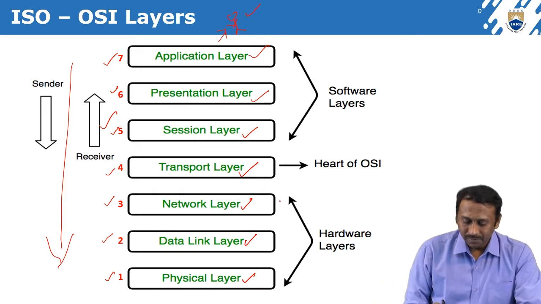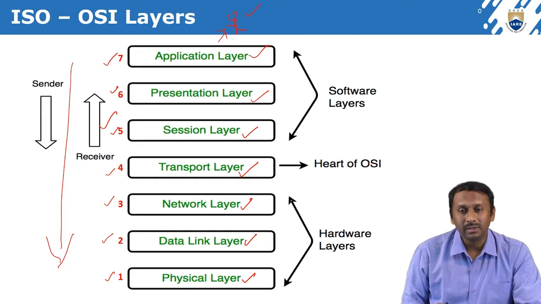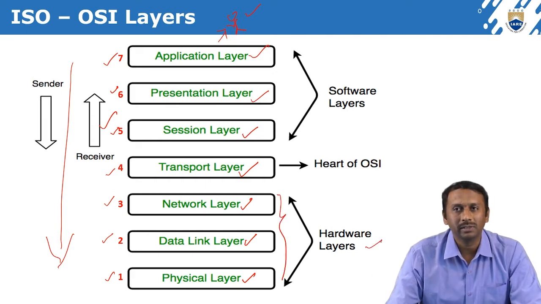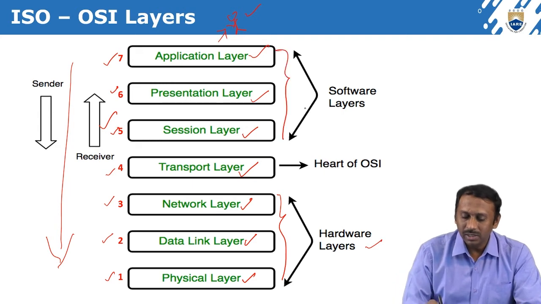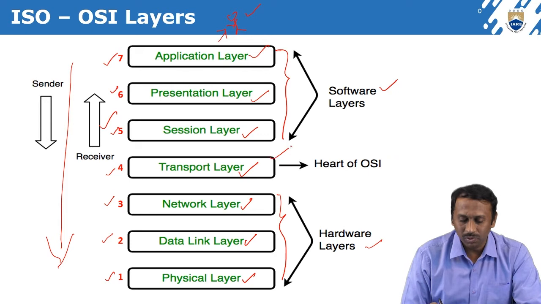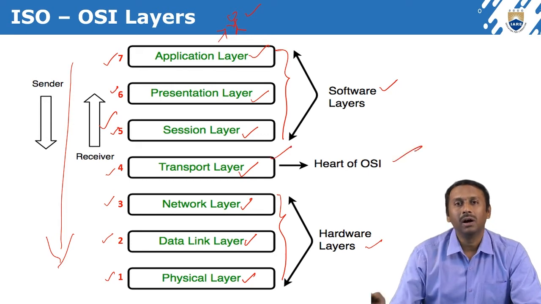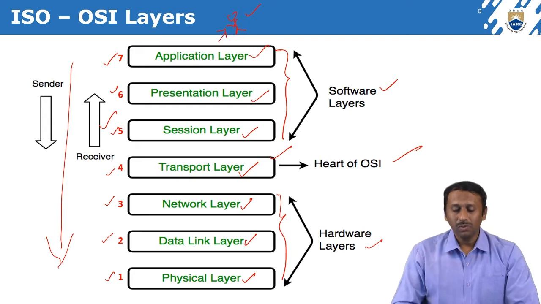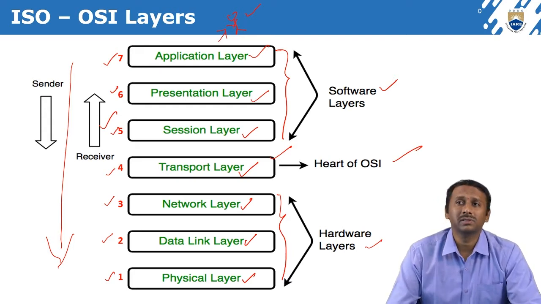The bottom 3 layers we can call hardware layers, and the top 3 layers we can call software layers, and the one in the middle, the fourth one, the transport layer, we can call the heart of OSI. Why hardware and software layers?